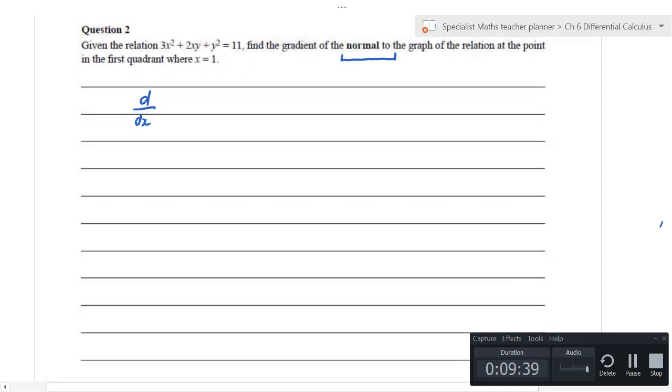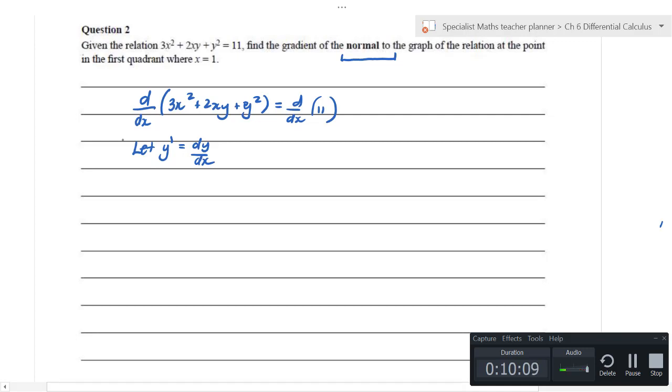It's ridiculous. Okay, d by dx of 3x squared plus 2xy plus y squared is equal to d by dx of 11. So set it up like this. Now, once again, as I said, if you wanted to change and let y dash equal dy/dx, go for it. If you don't, that's fine, but you'll need to write your dy/dx, because that's the notation we've used.